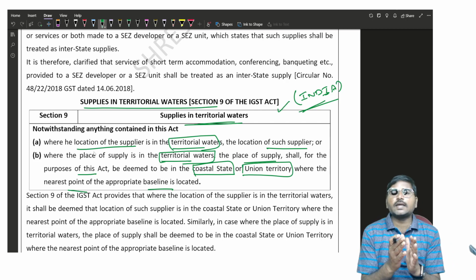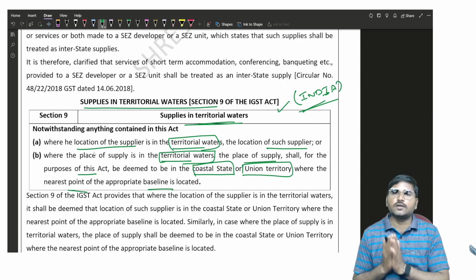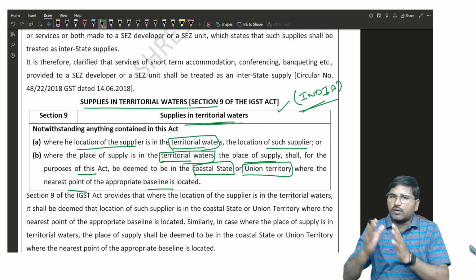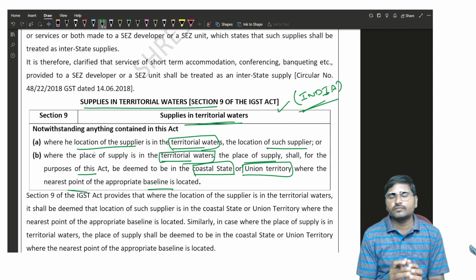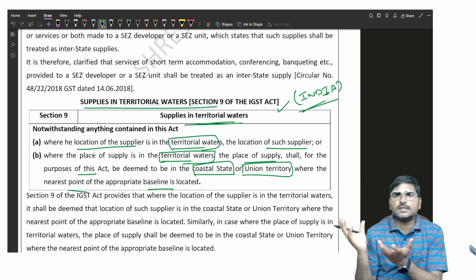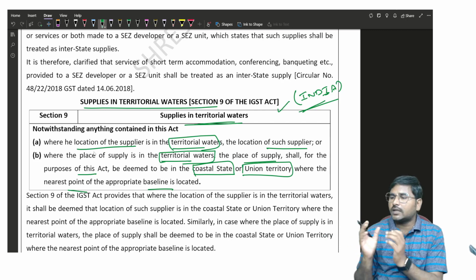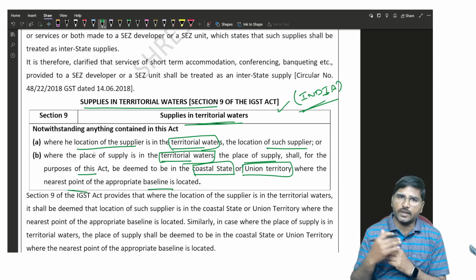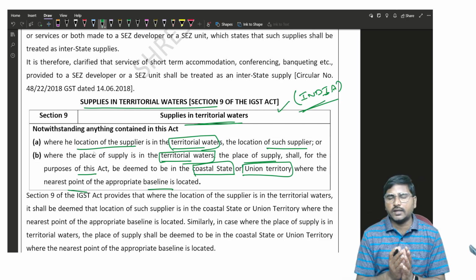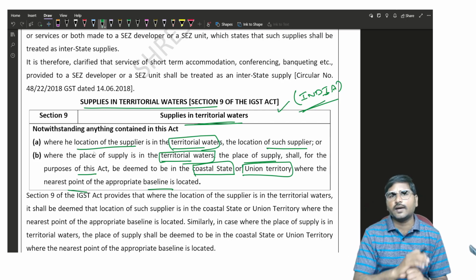That is, when you are making supplies in territorial water, or receiving any supply from the territorial water, what is the place of the territorial water? The territorial water is in a state or union territory. How can we identify it? It will be the state or union territory nearest to the coastal area.